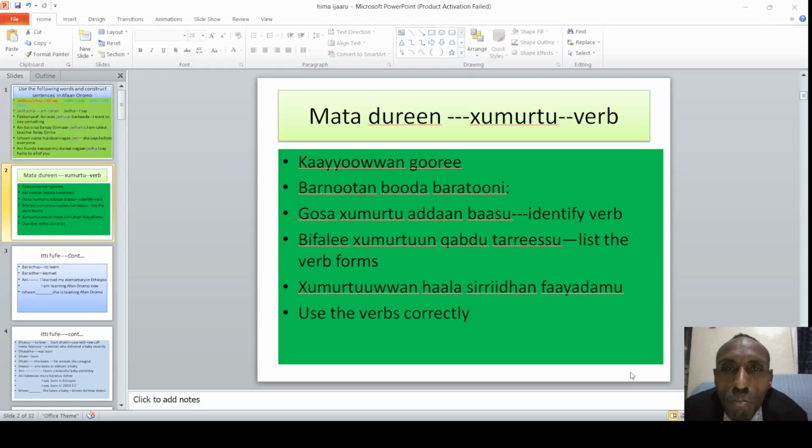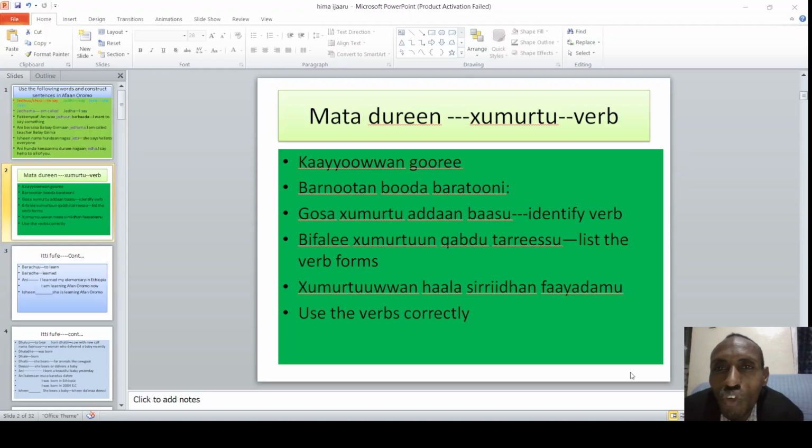Barnoota kanaan booda barattoonni leenjitoonni gosa xumurtuu addaan baasu. The students will identify the types of verbs, bifaalee xumurtuun qabdu tarreessu. The list the verb forms, xumurtuuwwan haala sirriidhaan fayyadamu. They use the verbs correctly.